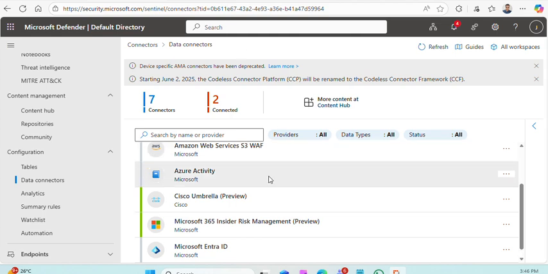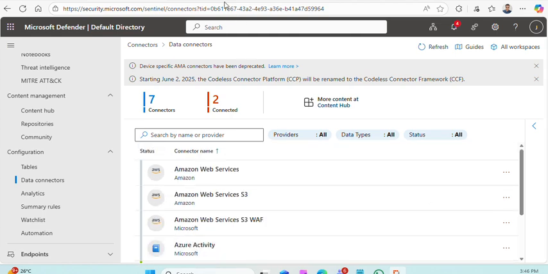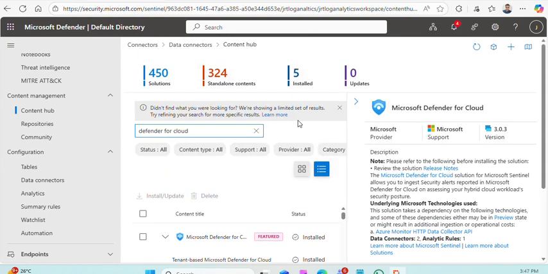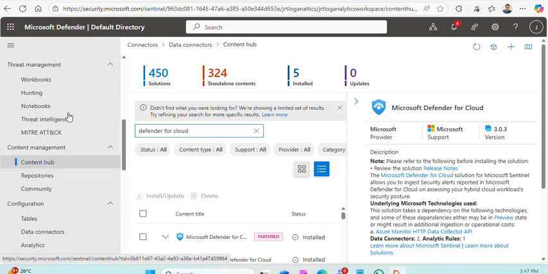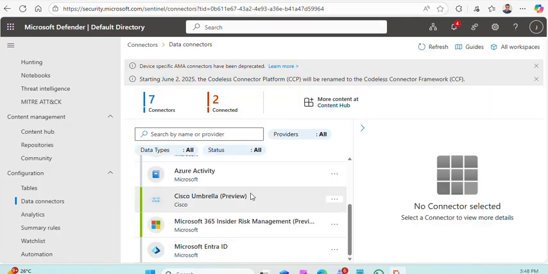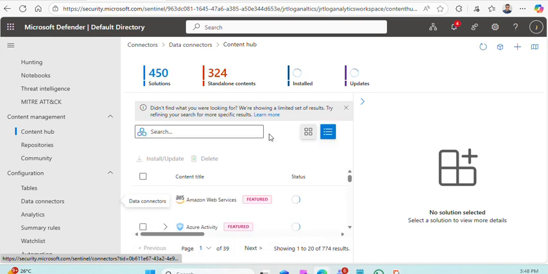I don't see Defender for Cloud. Let me cross check. I see here it is installed, but let me see in the list of connectors again. I can't see it here, but let's see if I can see something in the Content Hub.